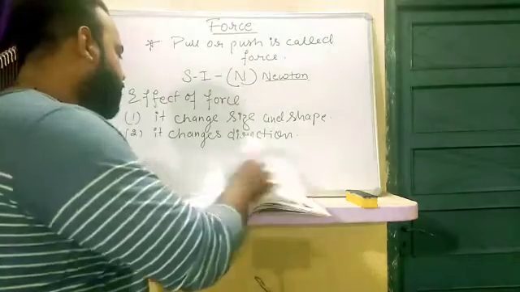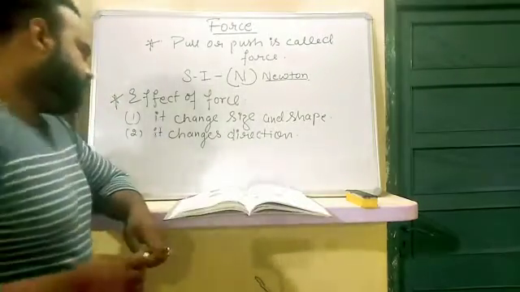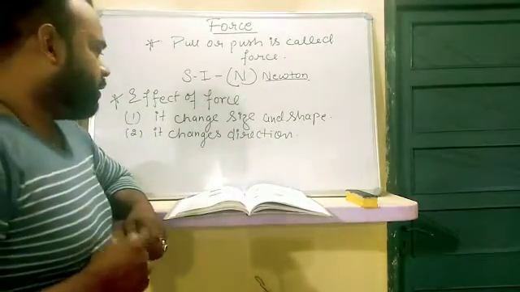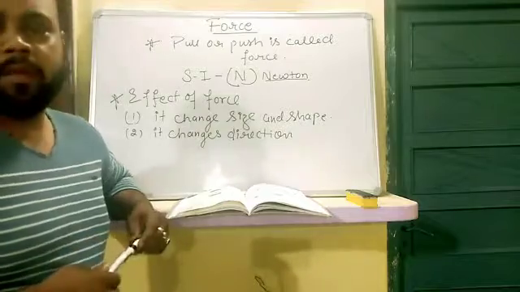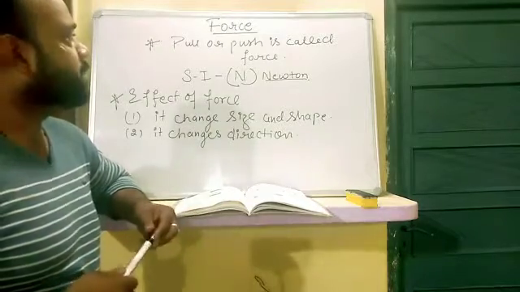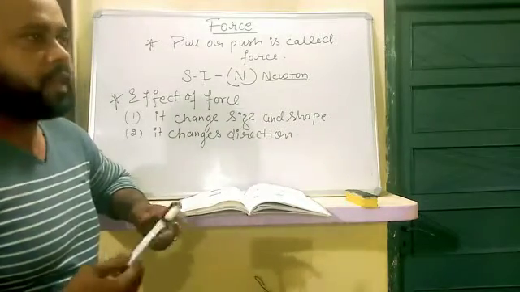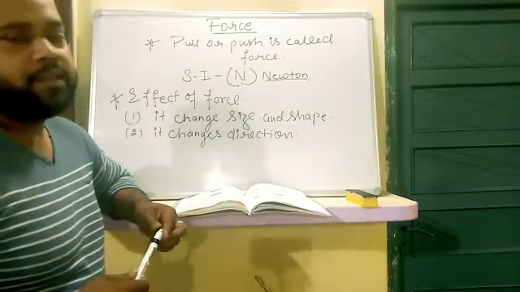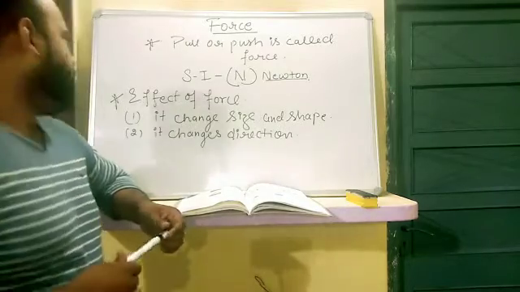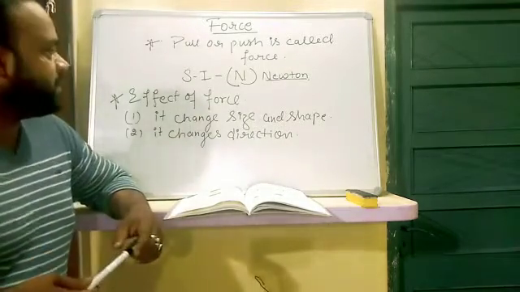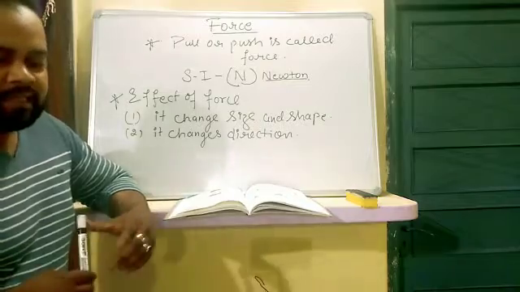So after that, my dear students, the next thing is friction. But first, you may have understood what force is. Force means pull or push, and the SI unit of force is Newton, denoted by the capital letter N. And the effect of force is that it changes size and shape. How?